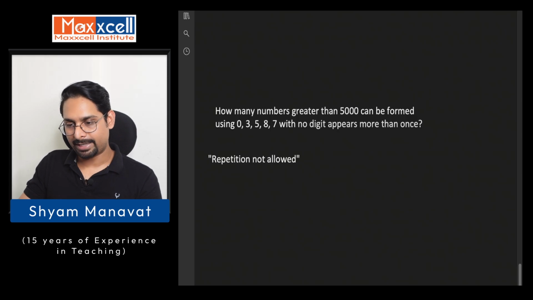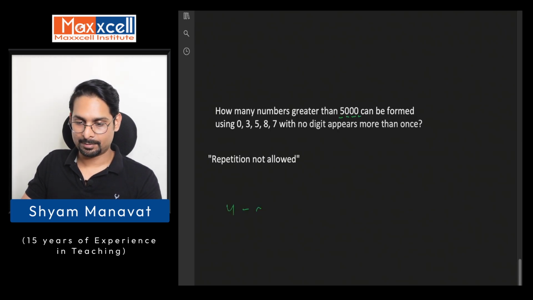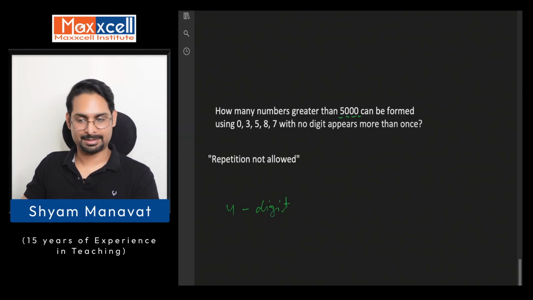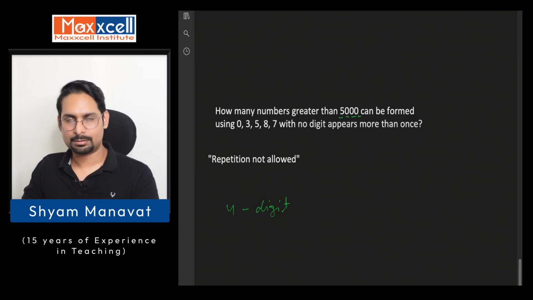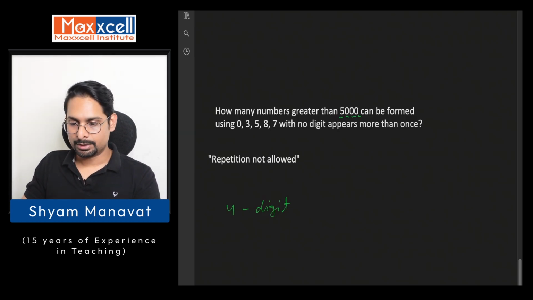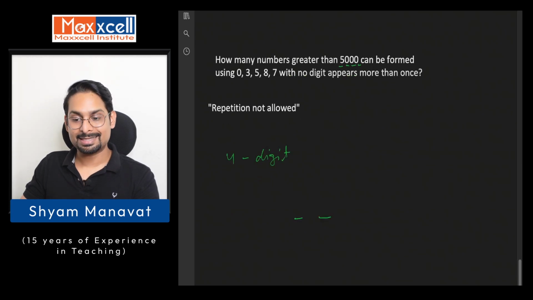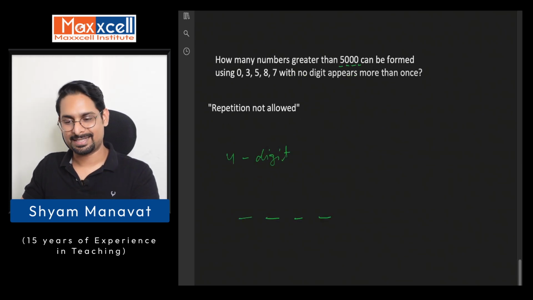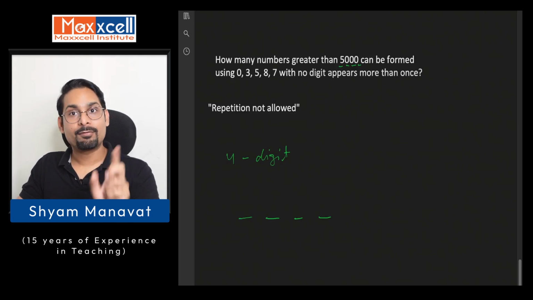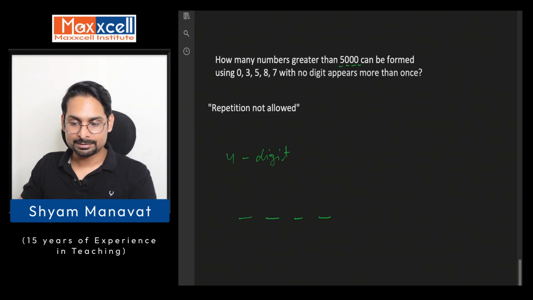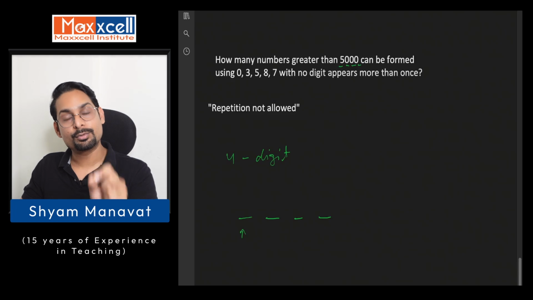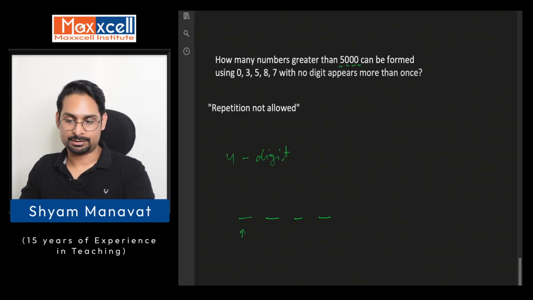Now 5000 has how many digits? 1, 2, 3, 4. That means the number has to be a 4-digit number. Correct? Because any 3-digit number you can name will be less than 5000, right? So to have units, tens, hundreds and thousands, we need 4 digits, and the 1000 place has to be 5 or more to make the number more than 5000.